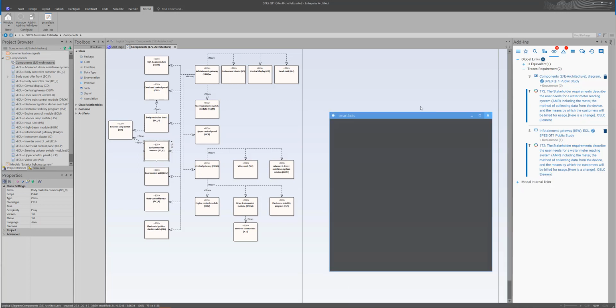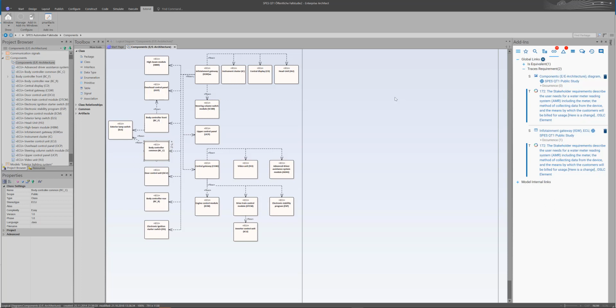Well, very good. So actually we have built a link between Doors Next and Enterprise Architect. We were able to add it, we are able to delete it, we are able to follow it, and we are able to consume it on both sides. And yeah, there are basically three perspectives. There's the perspective of the requirements manager who can see the models inside Doors Next.